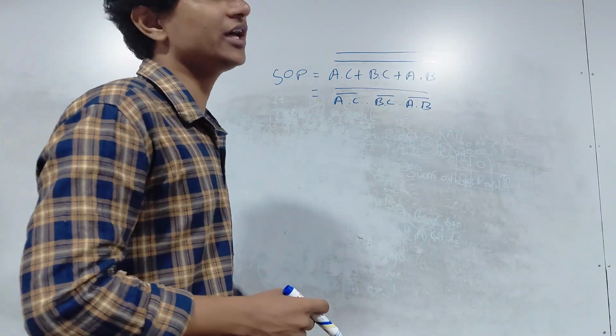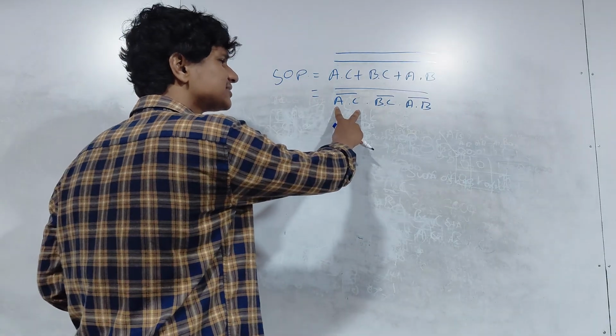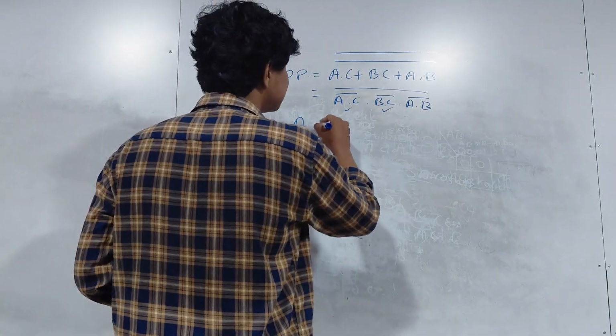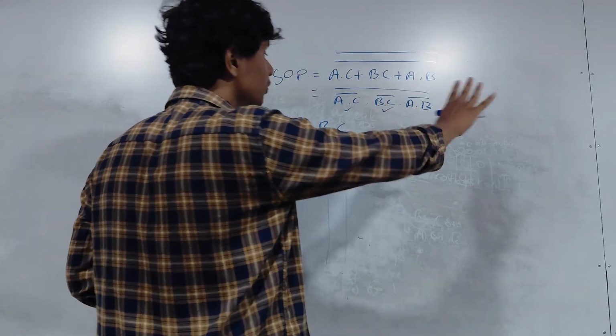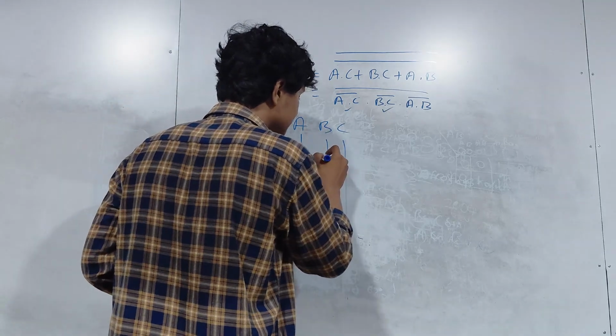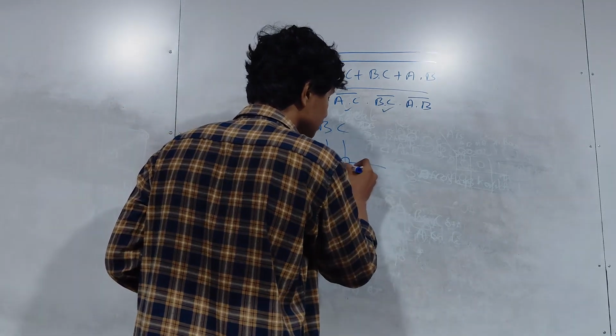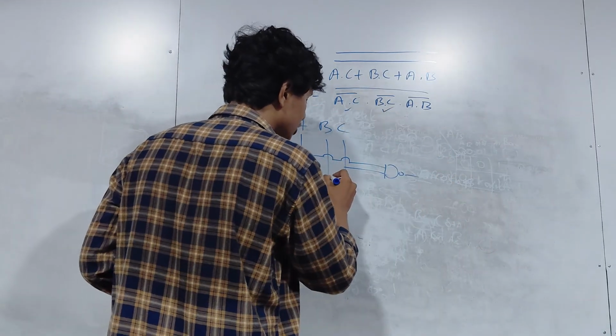Now you are very close to the answer. You can literally see the answer. How can you create this? A, B, C like this. Now extend the lines, and now your problem is 100% solved. Look at it. A dot C, right? Jump. You can get A dot C over here. Simple. Next one. B dot C.